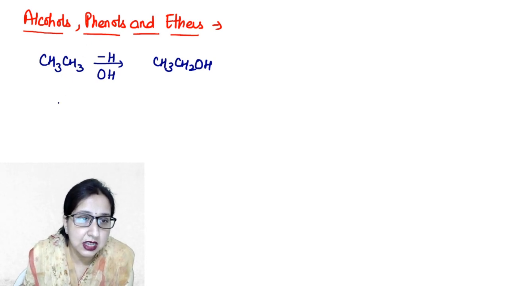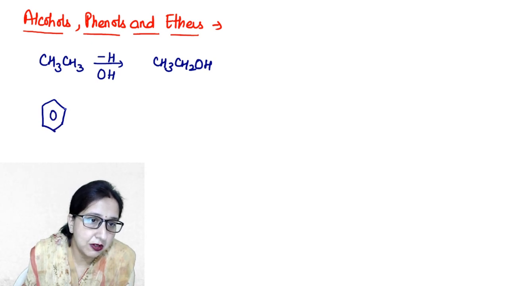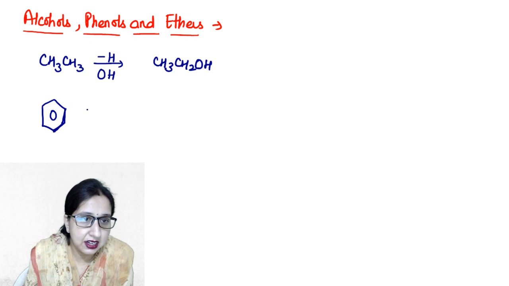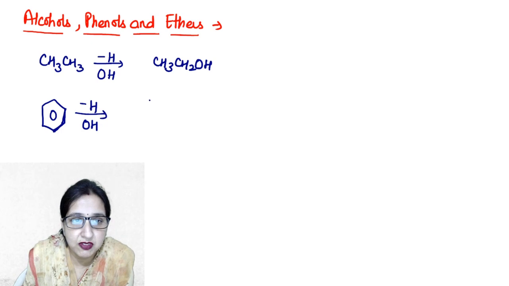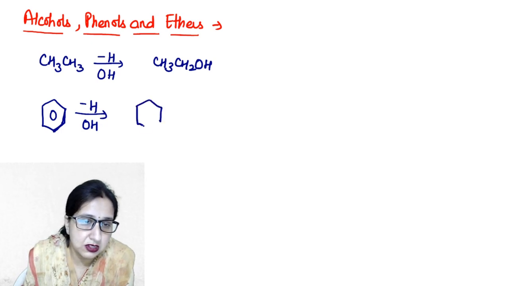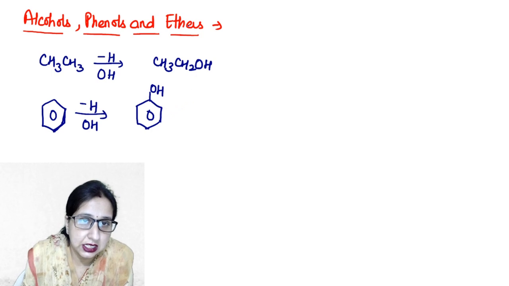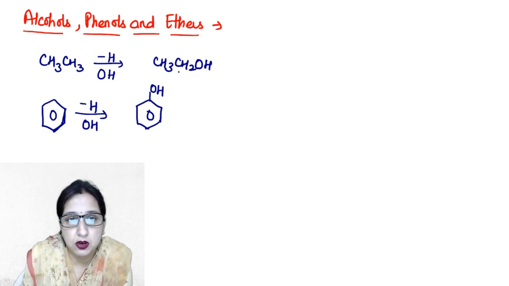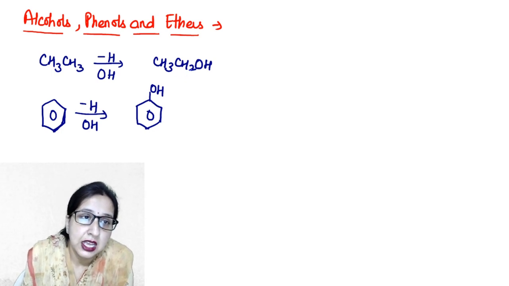Similarly, phenols are hydroxyl derivatives of aromatic hydrocarbon. So this is our aromatic hydrocarbon, which is known as benzene. If we replace its one H with hydroxyl group, then we will get phenols. So phenols are hydroxyl derivatives of aromatic hydrocarbons. Ethers. Ethers are also known as functional isomers of alcohols.